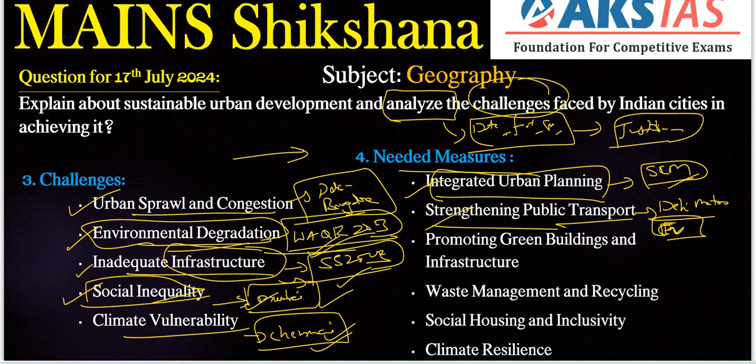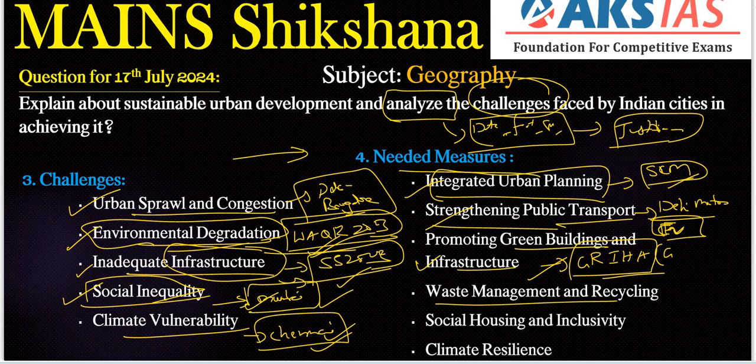Next, promoting green buildings and infrastructure is also an important criterion. For example, we can mention GRIHA, Green Rating for Integrated Habitat Assessment, which can guide the development of sustainable buildings. We need to give these types of particular points, relevant examples, or recent schemes and initiatives.